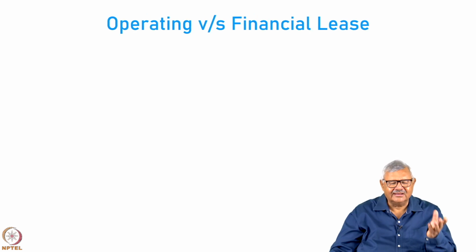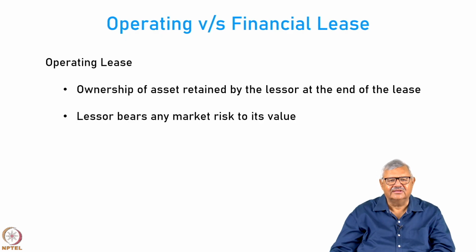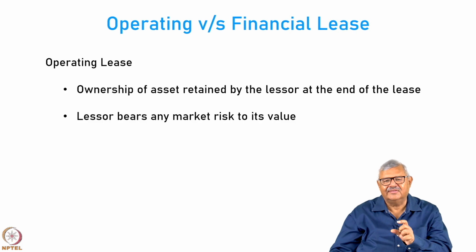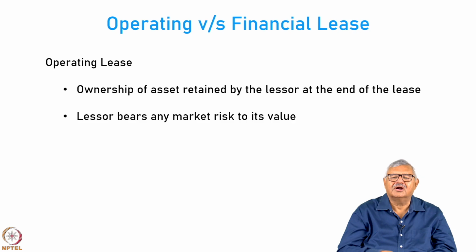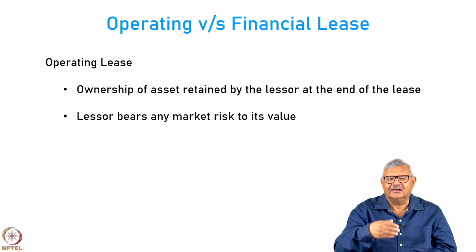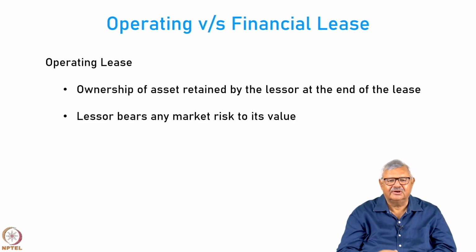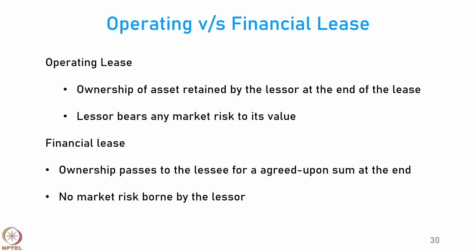Now, there could be operating lease or financial lease. There are 2 different types of lease. In the operating lease, the ownership of the asset is retained by the lessor at the end of the lease. So, that means you lease the aircraft and then you continue to own the aircraft, because at the end of the lease, the decision is that we are going to buy it. So, here the lessor bears any market risk to its value. Or you could have financial lease, only based on the money. Here the ownership passes back to the lessee for an agreed upon sum at the end, and here there is no market risk borne by the lessor.